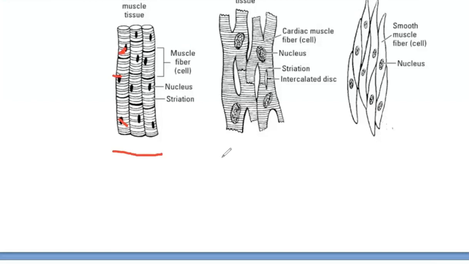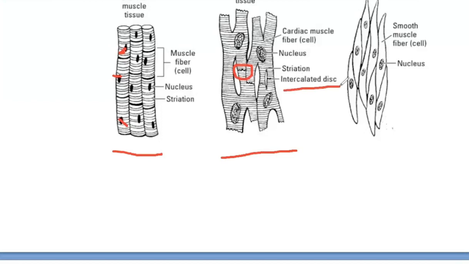Next, we come to the cardiac muscles. You can see bands here, but there are faint striations, not very prominent as are present in skeletal or striped muscles. Then you can see branching in this. So these are the only muscles which are branched. Then you can see here zigzag connections, known as intercalated discs.